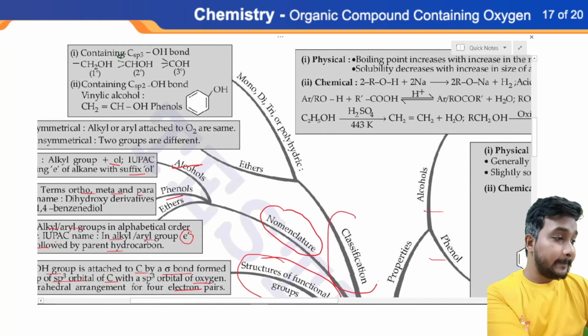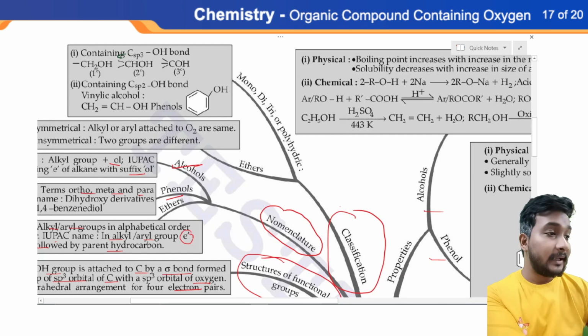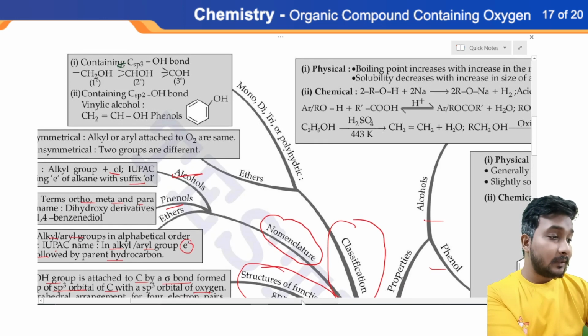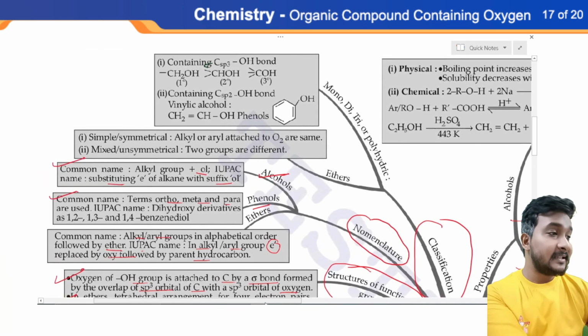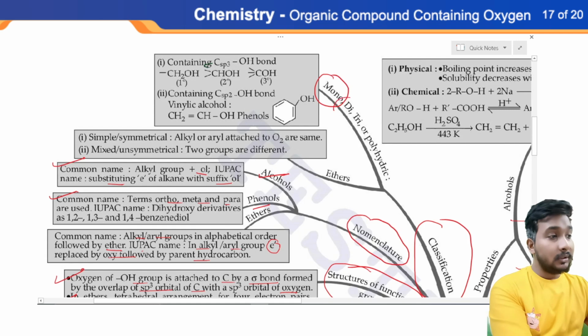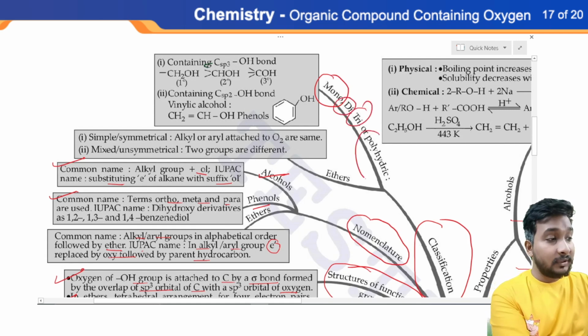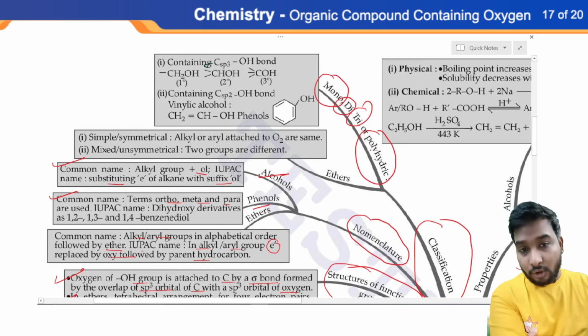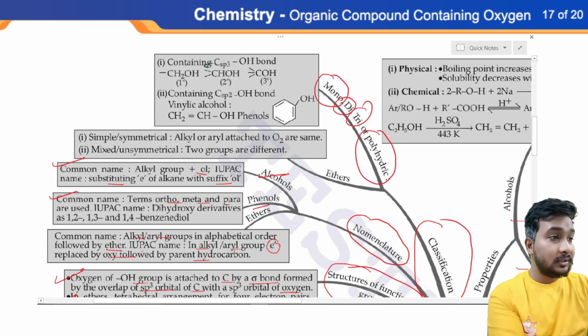Now we are moving to the classification. How can we classify alcohols and phenols? Generally, alcohol and phenol are classified on the basis of the number of OH groups. If one OH is present, it is mono. If 2 are present, di. If 3 are present, tri. And if more than 3 are present, then it is called polyhydric alcohol or phenol, right?